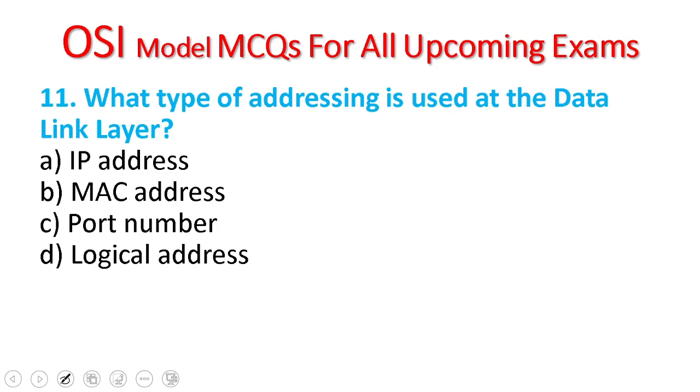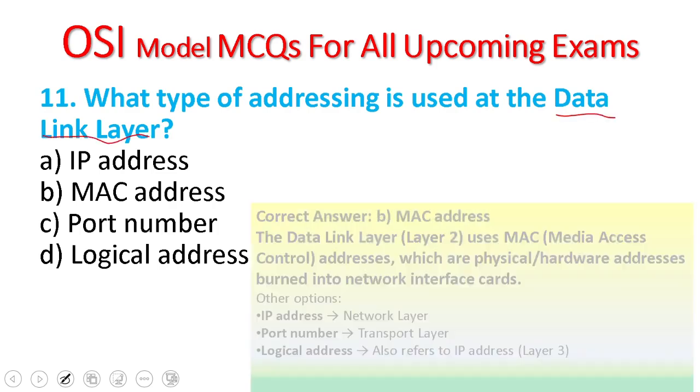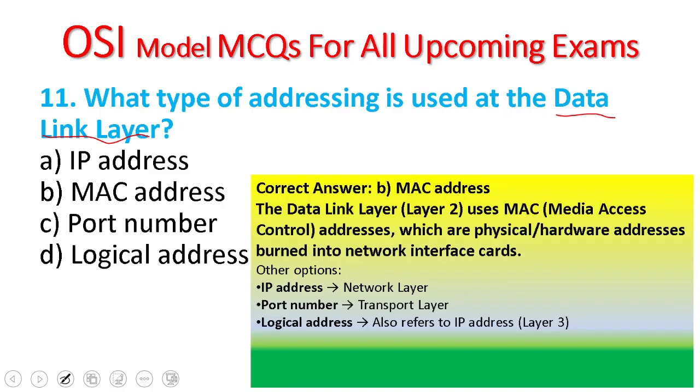Question 11. What type of addressing is used at the data link layer? The type of addressing in the data link layer is the MAC address. The data link layer uses the MAC address, which is the physical or hardware address of the device burned into the network interface card. The others are the IP address at the network layer, the port number at the transport layer, and the logical address, also referred to as the IP address or layer 3 addressing.